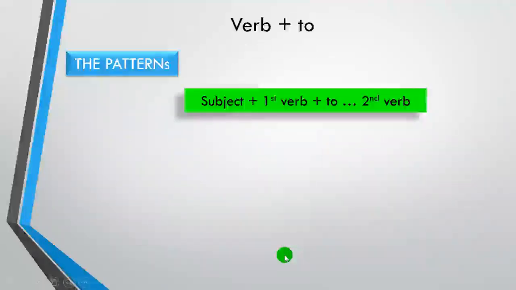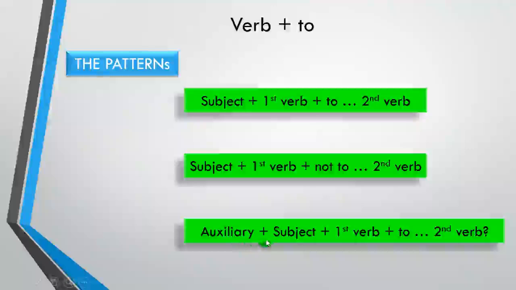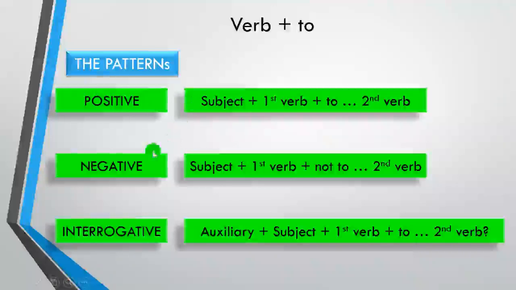Now let's see the patterns. There is subject plus first verb plus to plus second verb. This second verb should be in the base form, okay? And then for the next one, subject plus first verb plus not to plus second verb. Then auxiliary plus subject plus first verb plus to plus second verb. This one is positive, negative, and interrogative. Please pay attention again to the negative one.